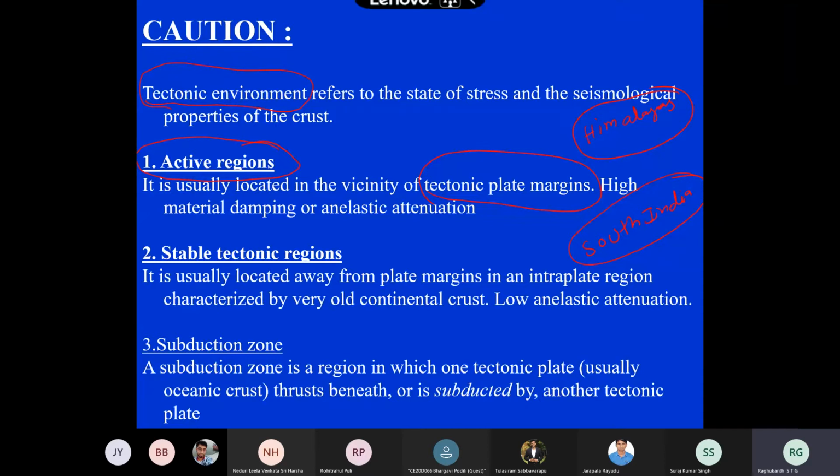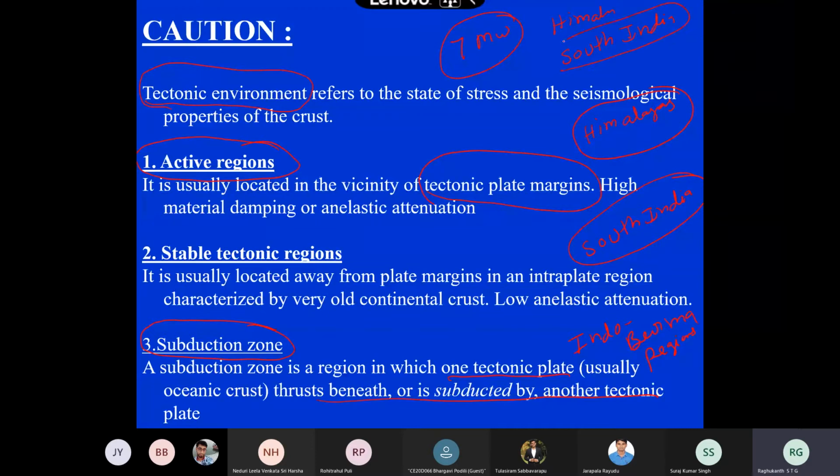Then we have another thing which we call a subduction zone, where one tectonic plate thrusts beneath, or is subducted by, another tectonic plate. But here also there are a lot of things, essentially like the Indo-Burma region or Andaman. In these regions there are so many things, interface events, intraslab events and others. So they have found out these differences. The philosophy they give is this: for example, a magnitude 6 or magnitude 7 earthquake. If a magnitude 7 earthquake occurs in the Himalayas, and the same magnitude 7 occurs in South India.